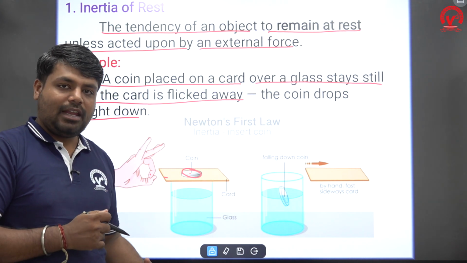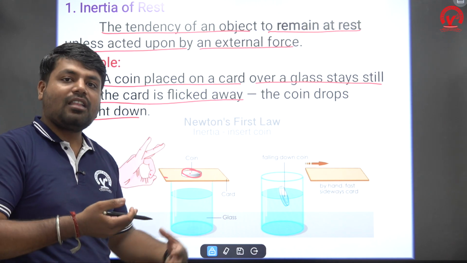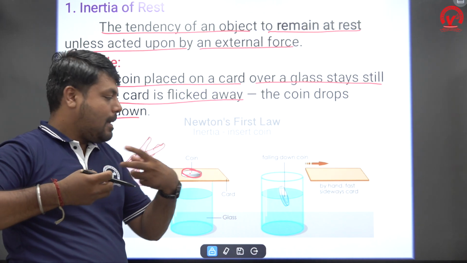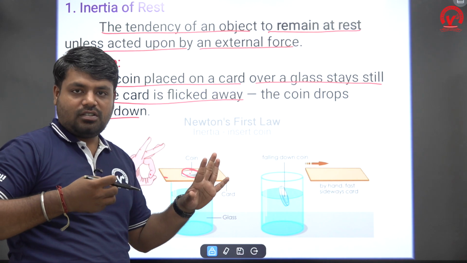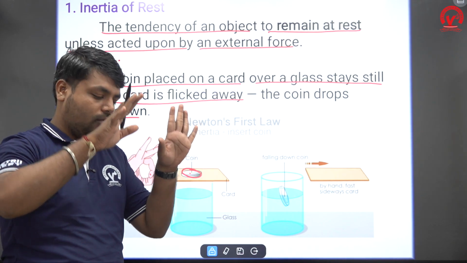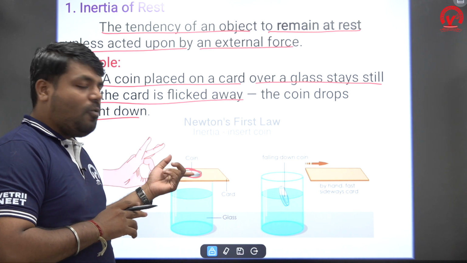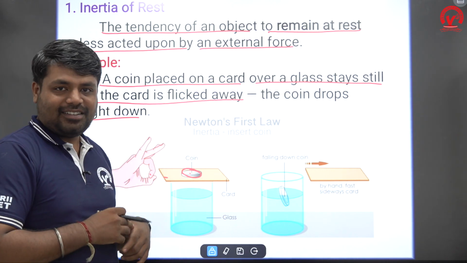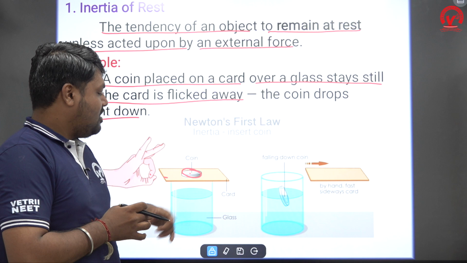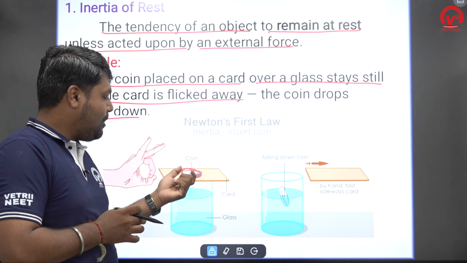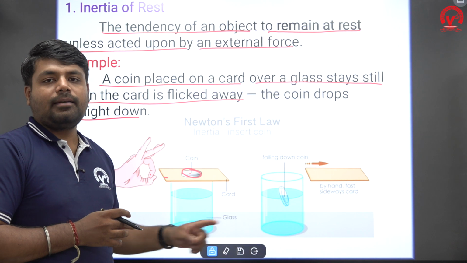The coin resists itself by not changing from rest to motion. It is going to stay at rest itself. So who is giving that resistance? The mass of the coin. So what will happen after the board is blown away? The coin fell down into the glass of water.